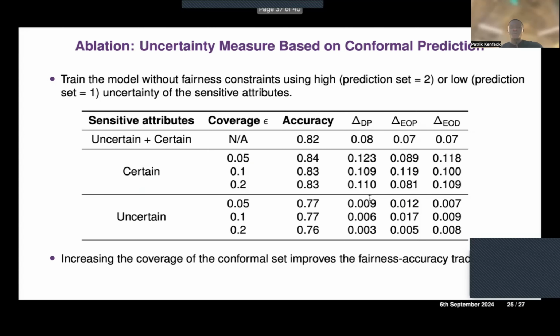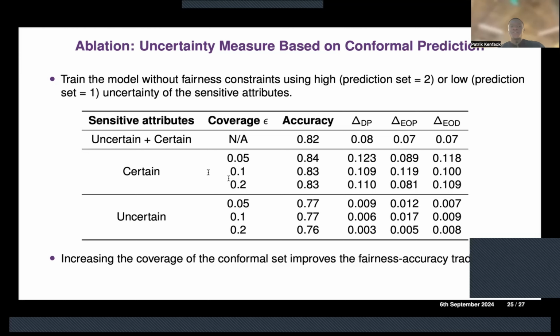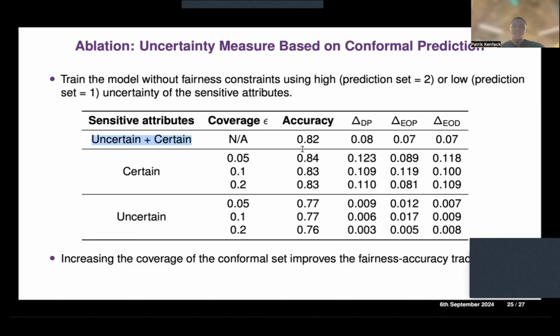And following that, we also see what happens with different prediction sets. If we train the model without fairness constraint using samples whose prediction sets have two labels, it means that they are very uncertain. And we compare also with a model trained on samples with low uncertainty, basically samples where the prediction set is equal to 1. So by training on all the data samples, we have this level of fairness across different metrics.